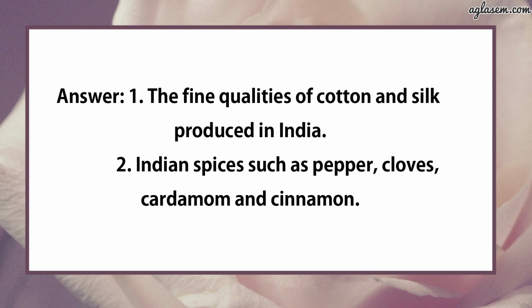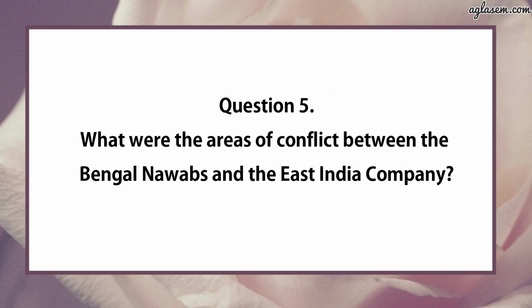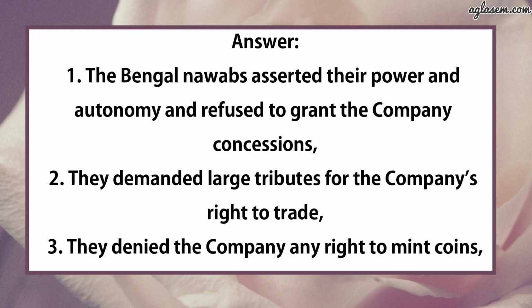Answer is first, the fine qualities of cotton and silk produced in India. Second, Indian spices such as pepper, cloves, cardamom and cinnamon. Further, moving to question number 5 which says what were the areas of conflict between the Bengal Nawabs and the East India Company? So answer is first, the Bengal Nawabs asserted their power and autonomy and refused to grant the